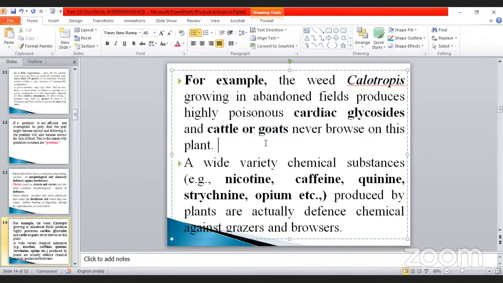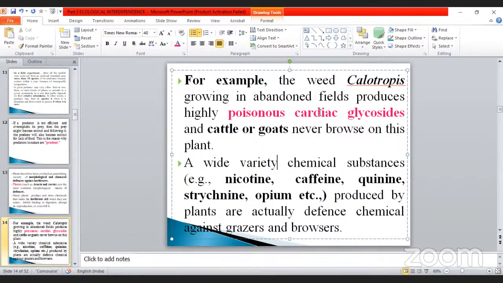Cattle and goats will not eat Calotropis, because it produces a poisonous substance called cardiac glycosides. So if the goat or the cattle eat it, what happens? It leads to what will happen?